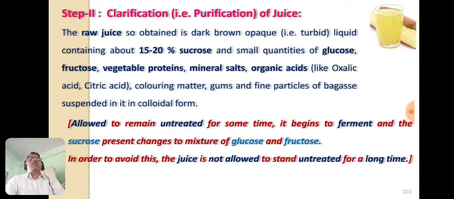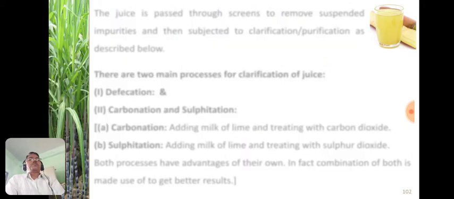So we have to take the precaution that the juice obtained from the sugarcane is not allowed to stand for a long time untreated, before the further process.